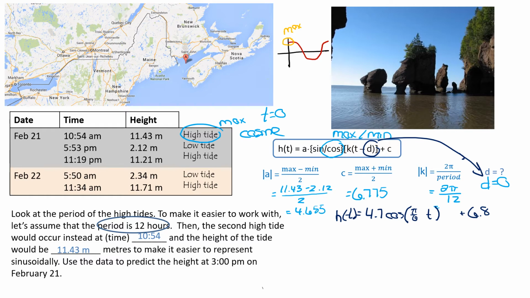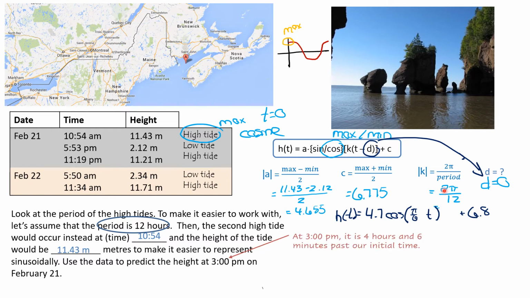So the question says, use the data to predict the height at 3 p.m. on February 21st. So 3 p.m. on February 21st is somewhere in here, right? It's in between 10:54 and 5. So we're trying to use the data to predict the height of the tide at that time. And we've got an equation now that we can use.